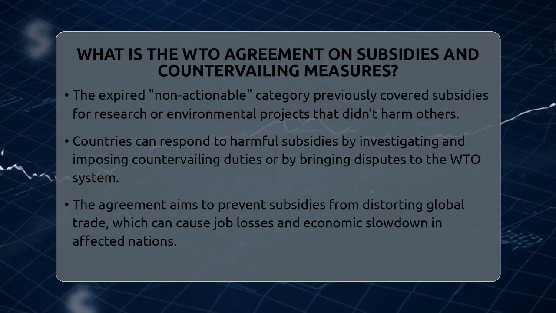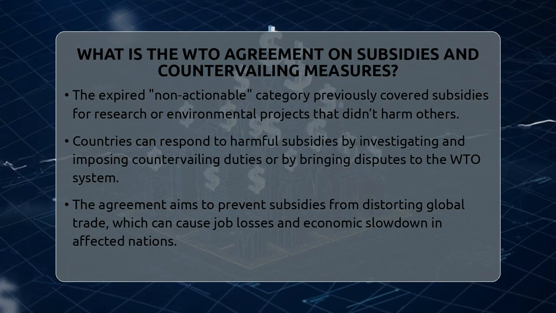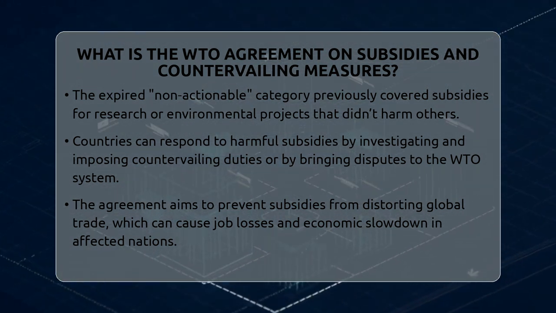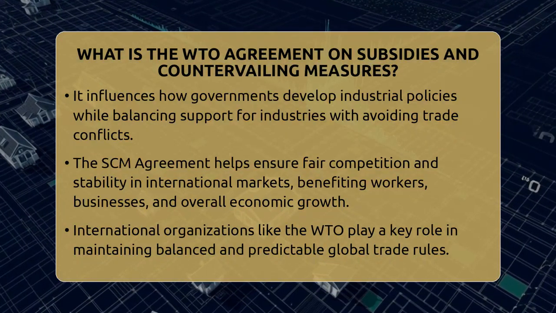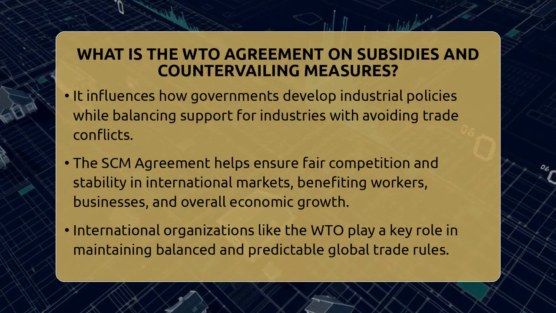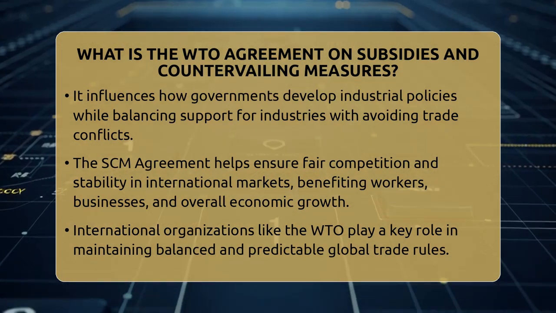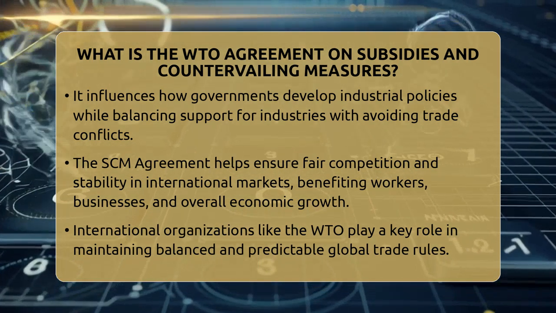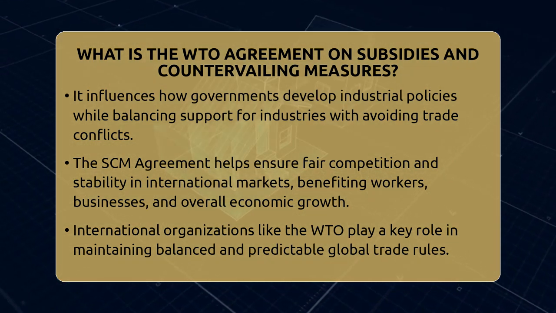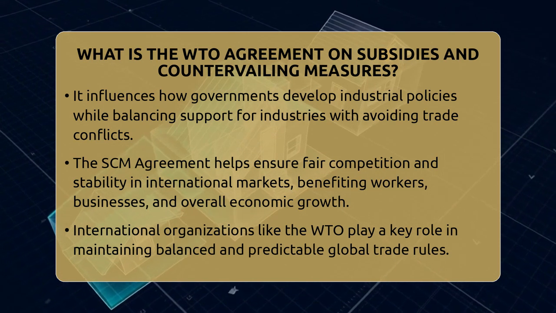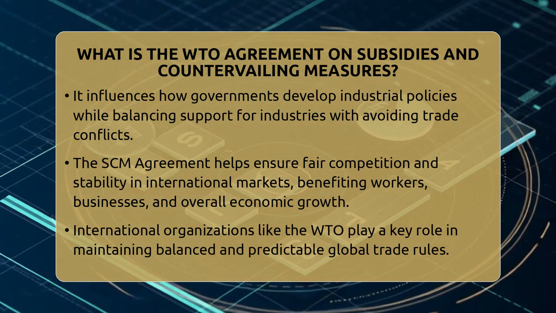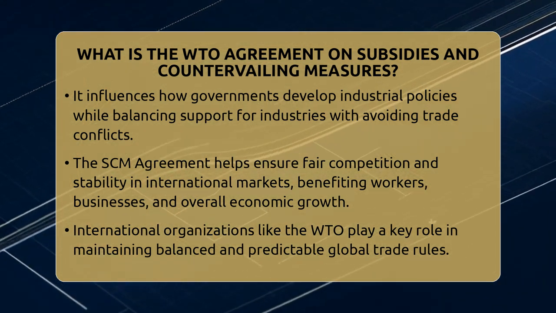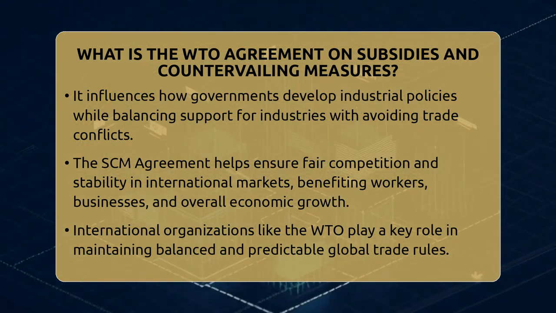The goal of the SCM agreement is to prevent subsidies from distorting global trade. When a government helps its industries too much, it can push out more efficient competitors from other countries. This can lead to job losses, factory closures, and slower economic growth in those affected nations. By setting rules and providing ways to challenge unfair subsidies, the agreement helps keep international trade fair and predictable. This stability supports overall economic growth and helps countries cooperate better in the global economy.